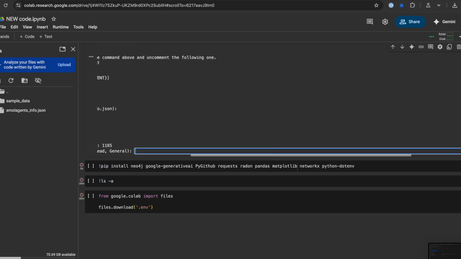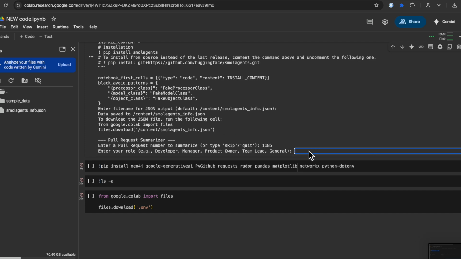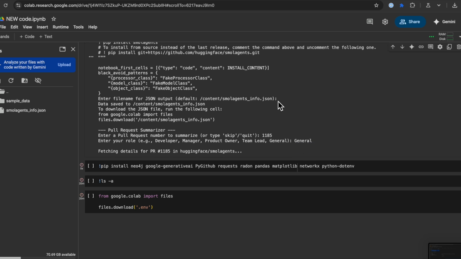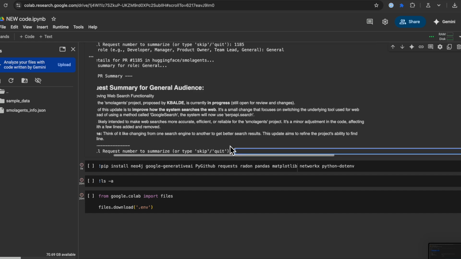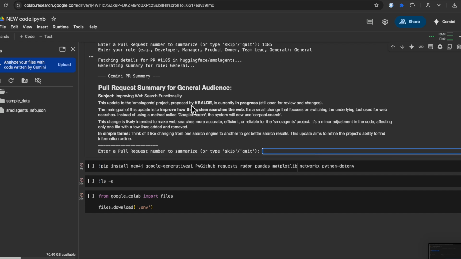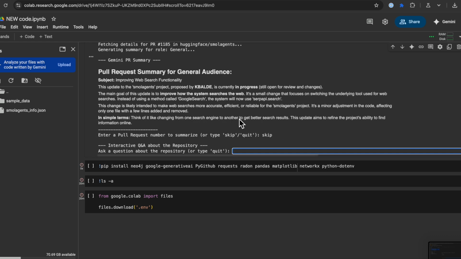So this is a pull request I want to summarize, and I'll select the role. Let's say a general audience wants to understand the summary of the pull request. Yeah, so this is a summary generated by Claude, and okay, I'll show you the AI agent where we ask questions.